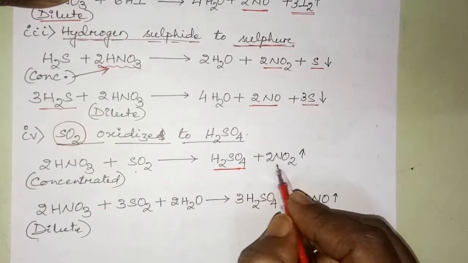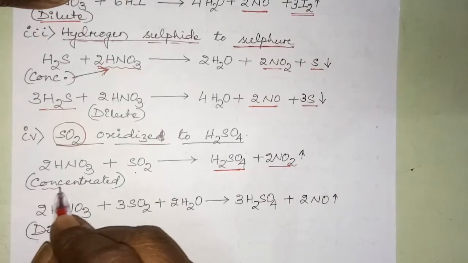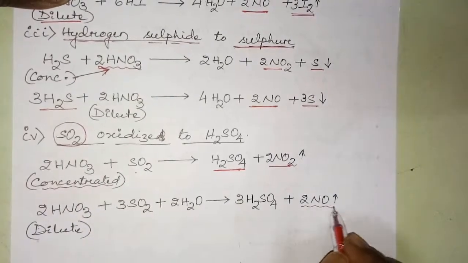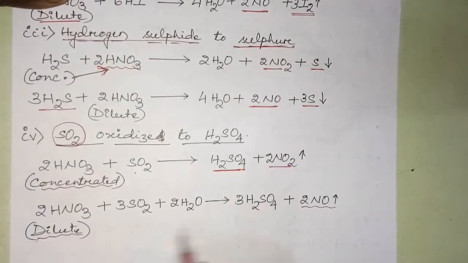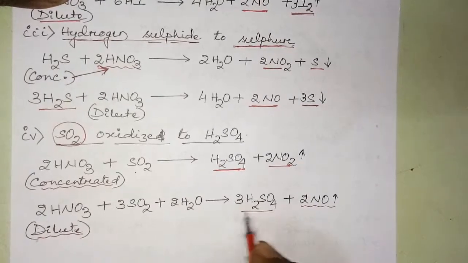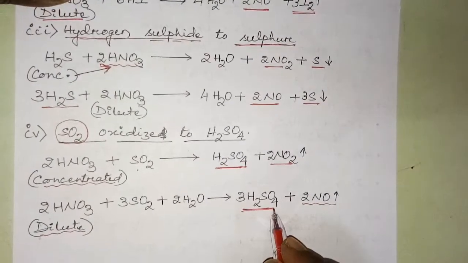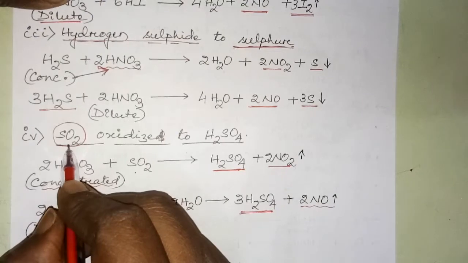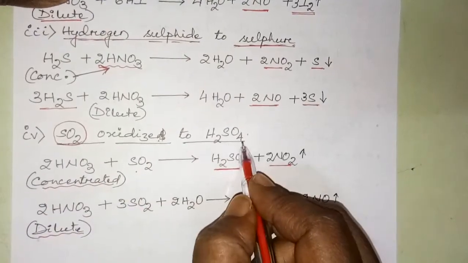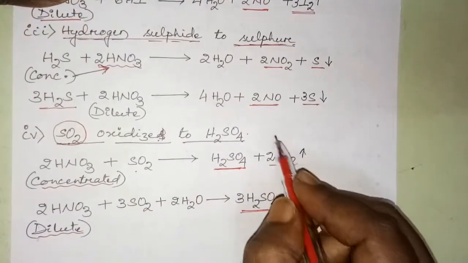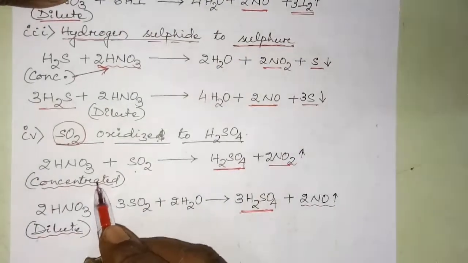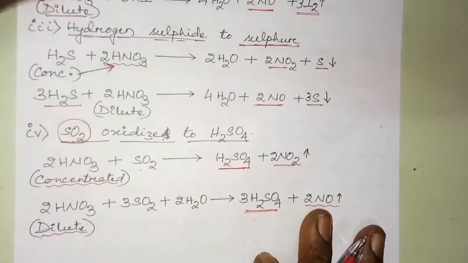Along with that, NO2 because it is concentrated, and NO because it is dilute nitric acid. So in both cases, sulfuric acid is formed, when sulfur dioxide is oxidized to sulfuric acid, when treated with nitric acid in either concentrated or dilute condition.